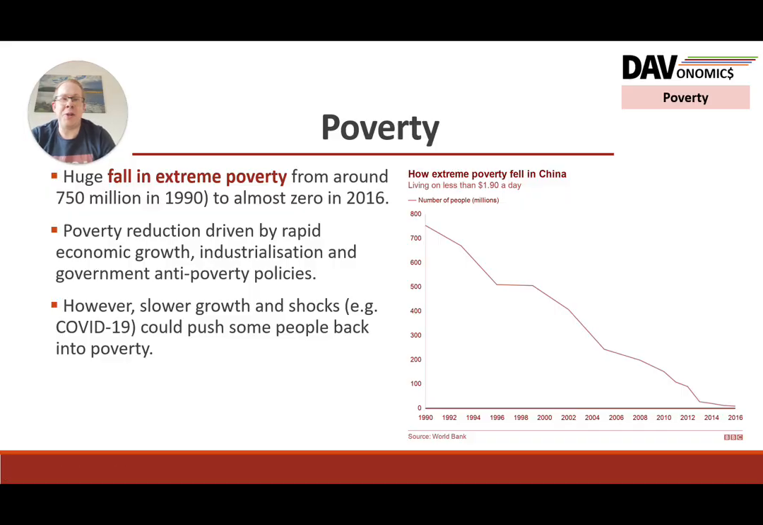This is one of the most dramatic charts really in terms of globalisation, and it fits in with this poverty section as well, in terms of this big reduction in people living on less than $1.90 a day, that absolute poverty line. Extreme poverty has fallen and you can see that's gone almost to zero by 2016. This is due to economic growth, job creation, industrialisation of the economy, and anti-poverty policies put in by the government. Now, it's not as easy as that in some ways. Slower growth may push someone back into poverty, and especially with shocks like COVID, you can't see at the end of this graph the fact that it could tick up a little bit in terms of increased poverty, because a lot of this is driven by economic growth.